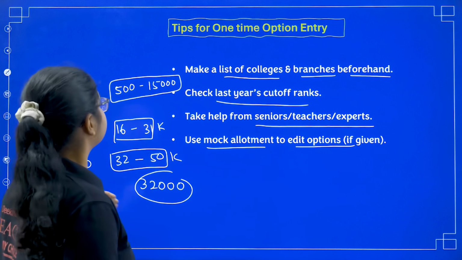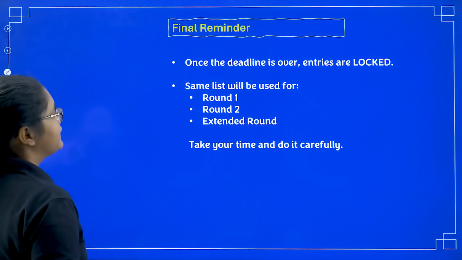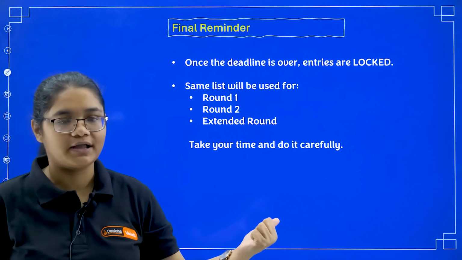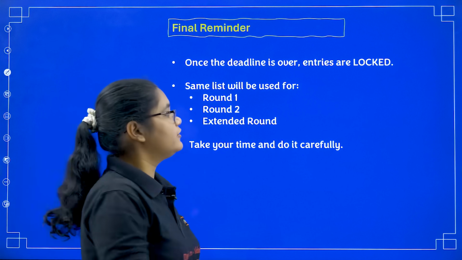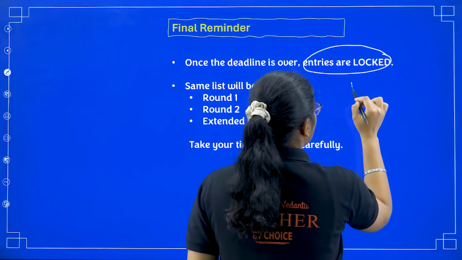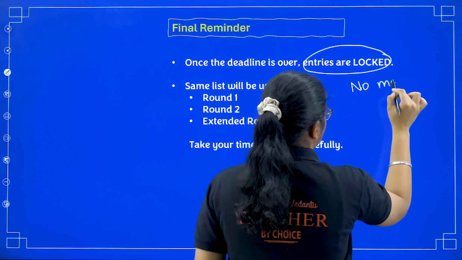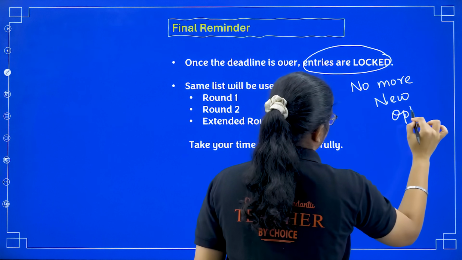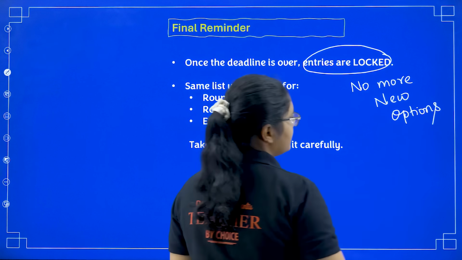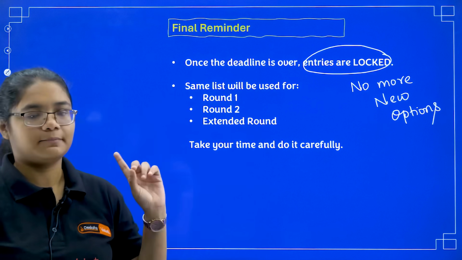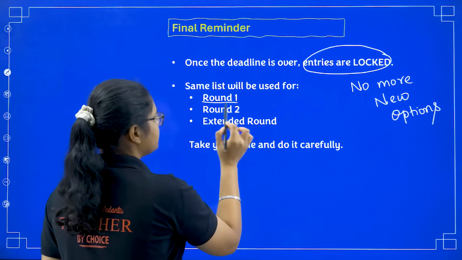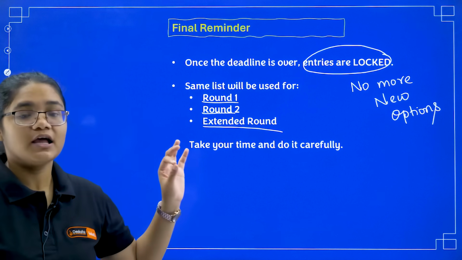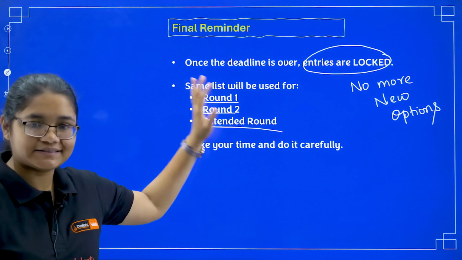Fine. So this is my final reminder. Once the deadline is over, the last date has come, entries are locked. No more new options. No more new options. Please make sure, the same round will be used for round 1, round 2 and the extended round. So whatever colleges and courses you want, please add them.